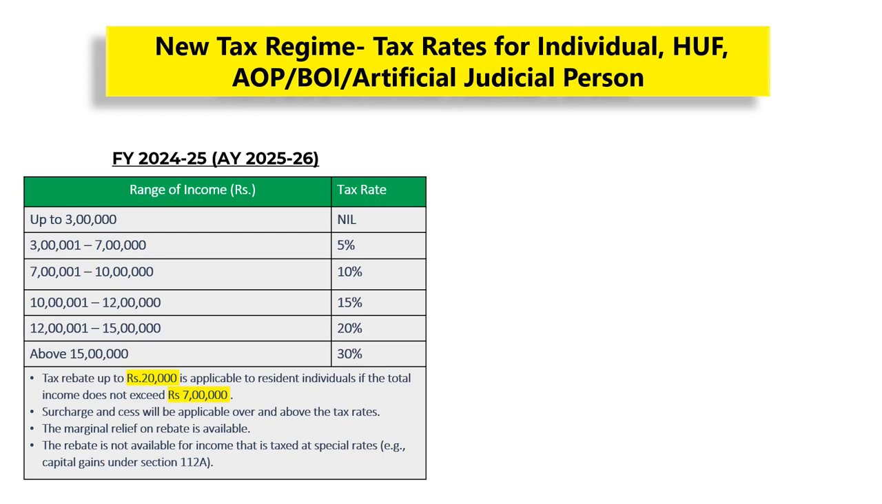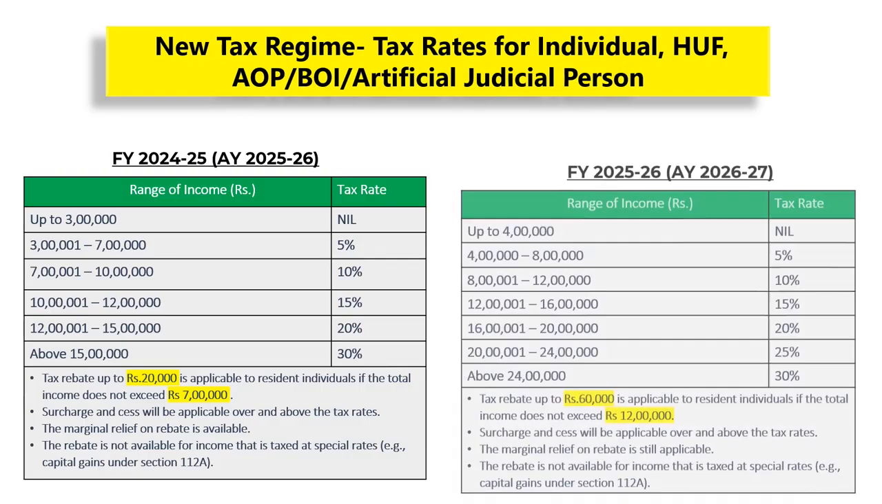Please note, tax rebate up to Rs 20,000 is applicable to resident individuals if the total income does not exceed Rs 7 lakh. Surcharge and cess will be applicable over and above the tax rates. The marginal relief on rebate is also available and the rebate is not available for income that is taxed at special rate, for example, capital gains under section 112A.